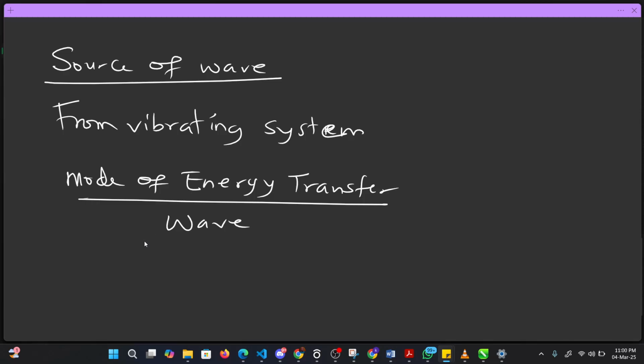Now, I've already told you that wave is a disturbance, and this disturbance is either a vibrating system or an oscillating system, which travels through a medium, transferring energy from one point to another without causing any permanent displacement of the medium.